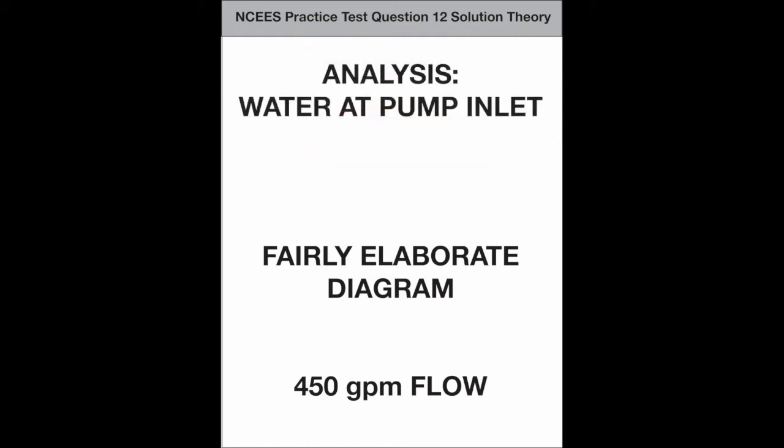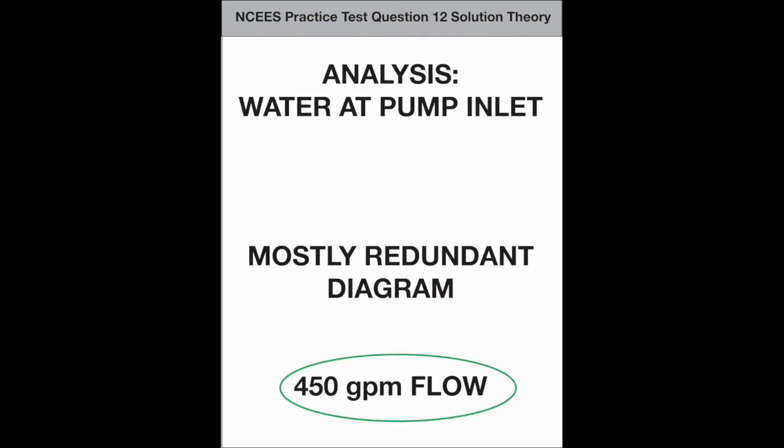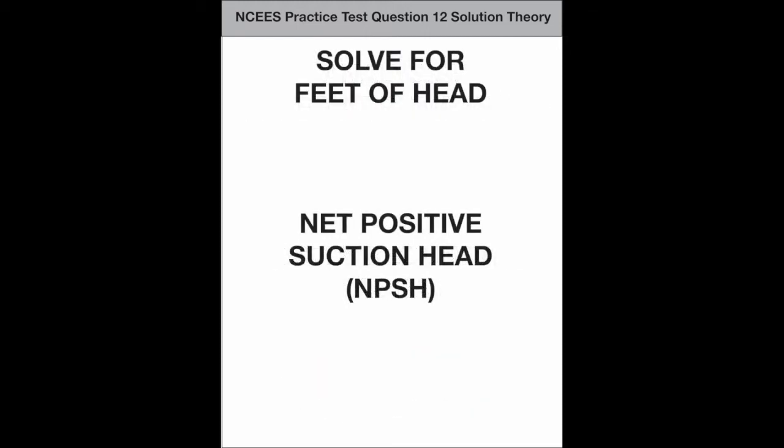The analysis is for water at the suction inlet of a pump. Most of the information on the diagram is redundant with what was already said in the question. But that 450 GPM flow rate is interesting and a tempting place to start on the solution path. The question should be solved for feet of head, specifically net positive suction head.